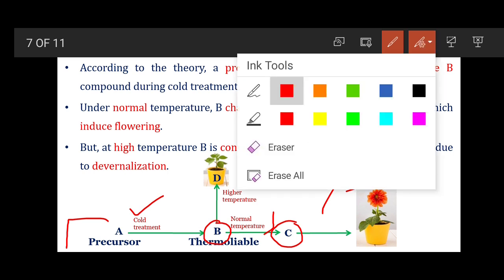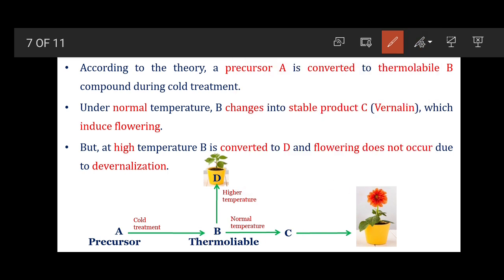But if after the cold treatment and the formation of the thermolabile B molecule, a high temperature is provided, then the synthesized hormone which induces flowering gets destabilized or destroyed, and that's why flowering is not observed. This phenomenon, where the vernalized plant gets devernalized because of higher temperature, is called devernalization.